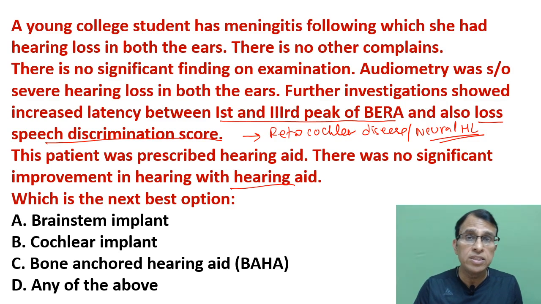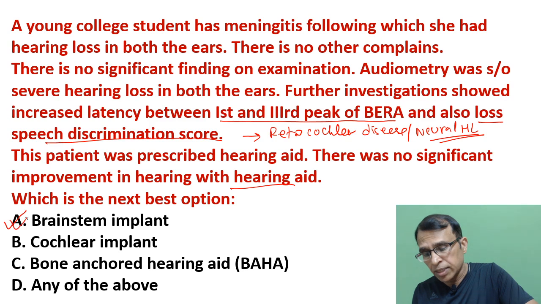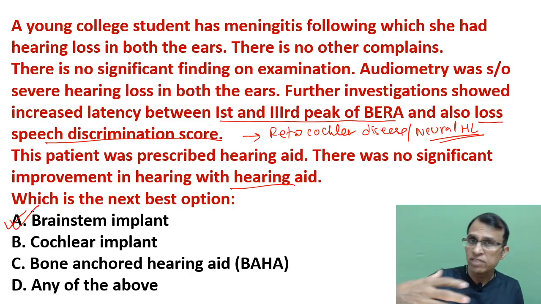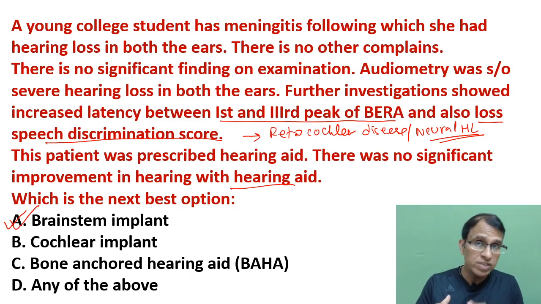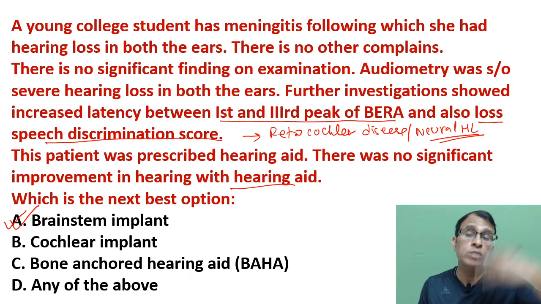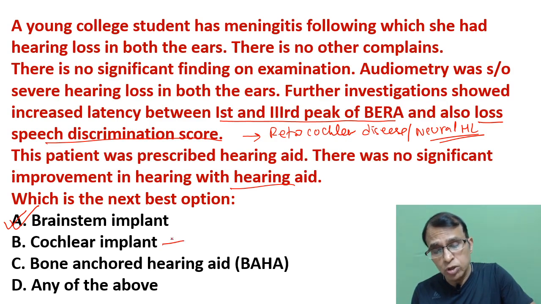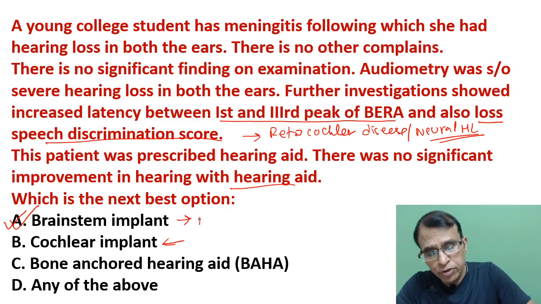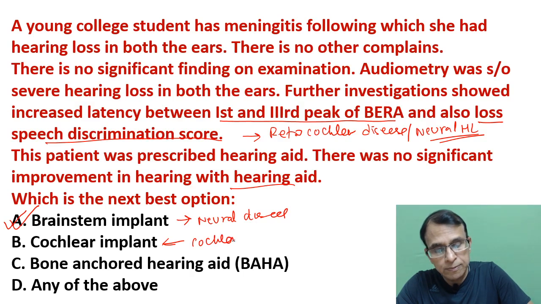And if it is an eighth nerve disease and everything else fails, the only other option is a brainstem implant. Because the eighth nerve comes from the brainstem, the pons, so if the eighth nerve is damaged, you have to go proximal to that. So you go to the brainstem in the pons and you implant there. That's called a brainstem implant. If it is a cochlear disease, then you do a cochlear implant. So brainstem implant for neural disease and cochlear implant for cochlear disease.